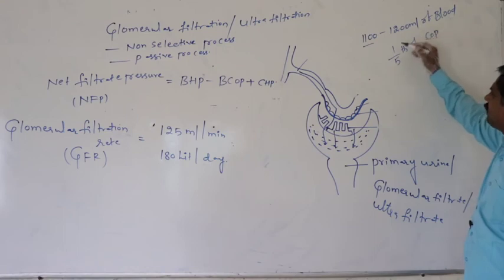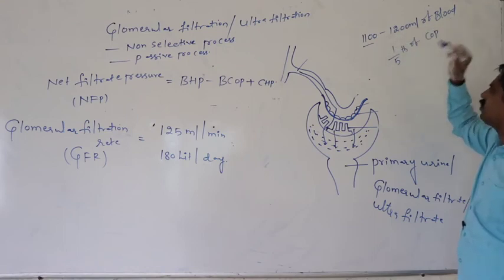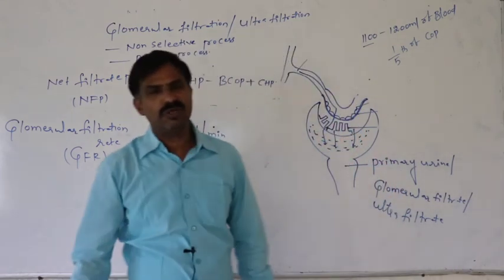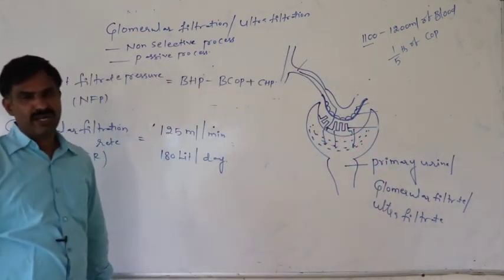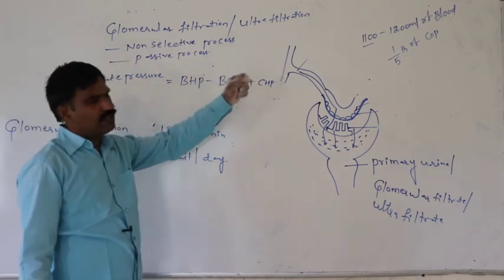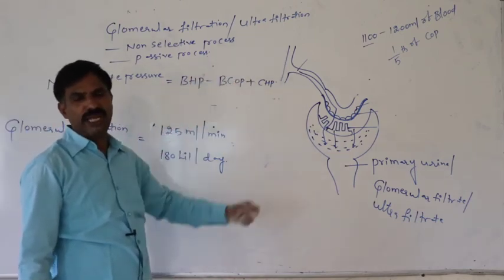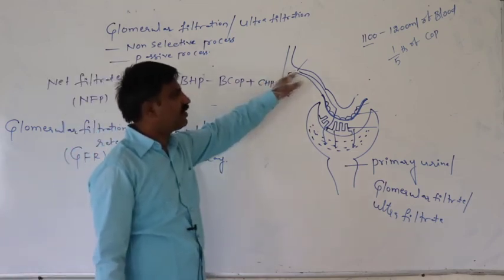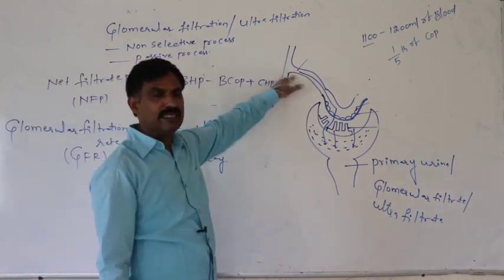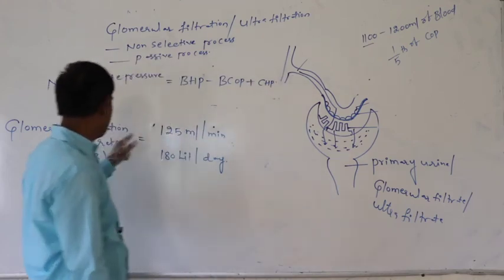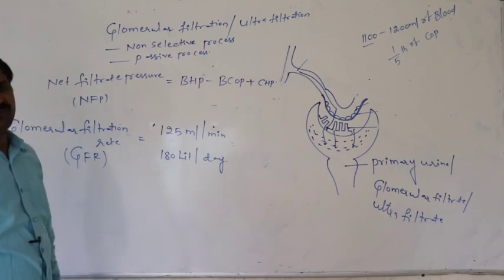So this 1100 to 1200 ml of blood is approximately 1/5 of the cardiac output. Per minute, this volume of blood reaches both kidneys and is subjected to filtration to form the 125 ml of primary urine.